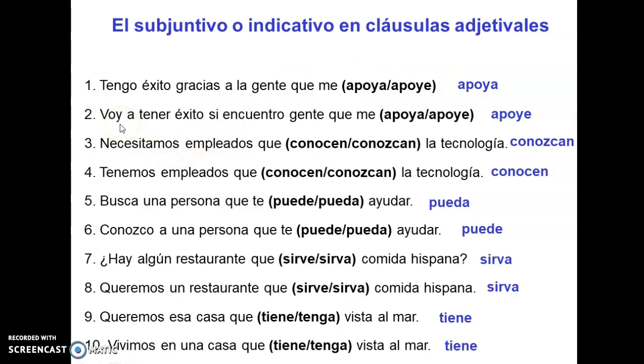And in the next one, I'm going to have success if I find people that support me. In this case, we don't know if it's going to happen. This is very hypothetical. And so, apoye, subjunctive.